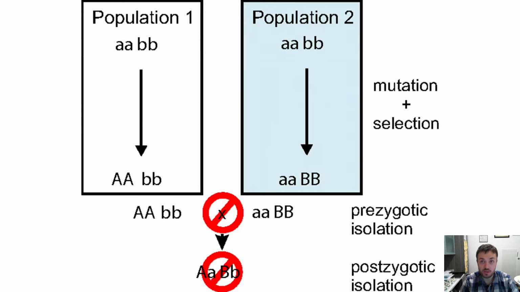Population 1 and population 2, let's say they're separated somehow, they're the same exact species. If you see at the top of the screen, little a, big B, little b, they're exactly the same. But if you let things go on long enough and they're apart from each other, eventually they're going to create some mutations and things like that. Things are going to die out. They're going to be in different areas that have different things that are favorable. And eventually enough mutations will arise that they can no longer cross.